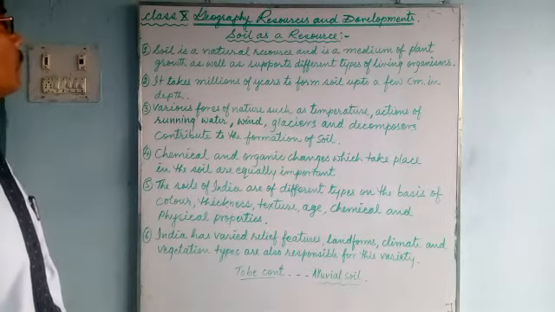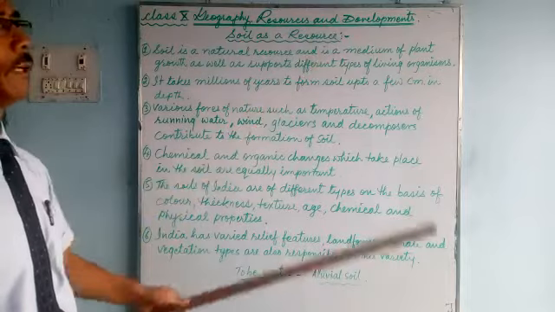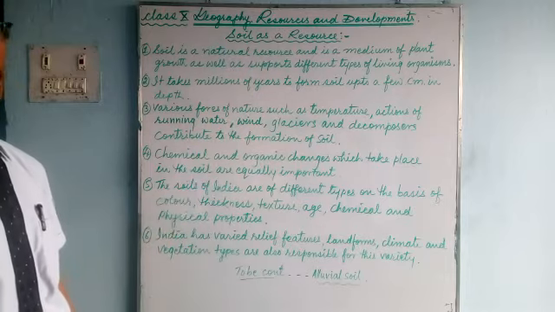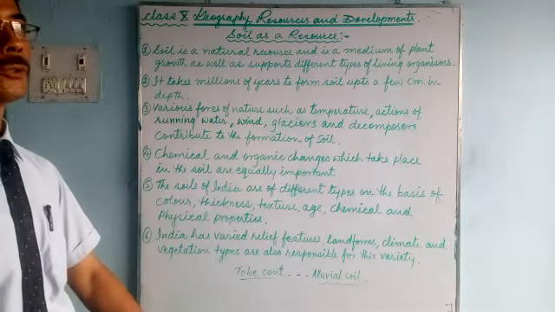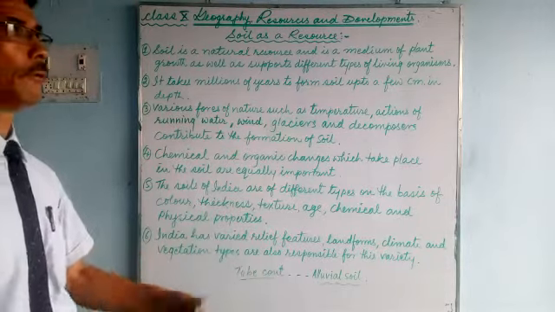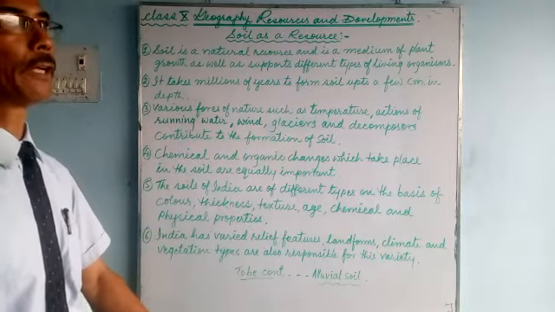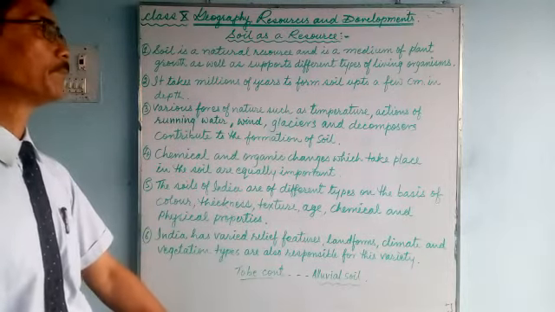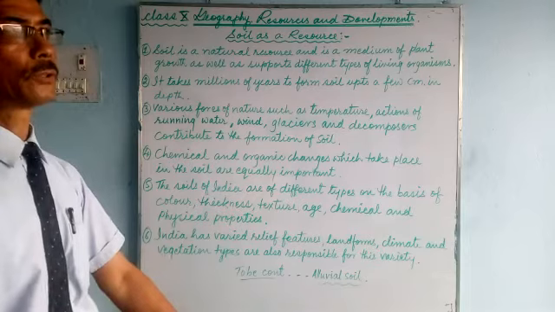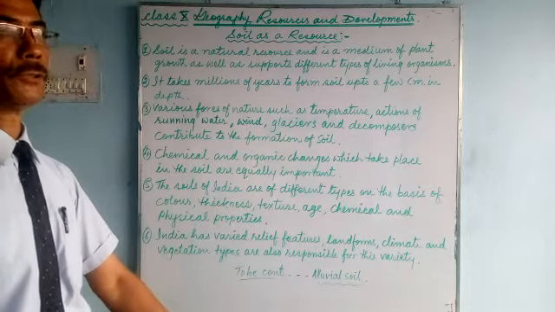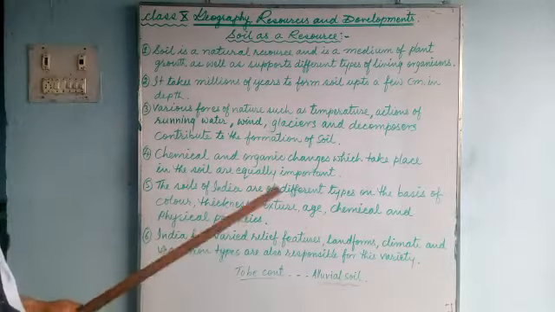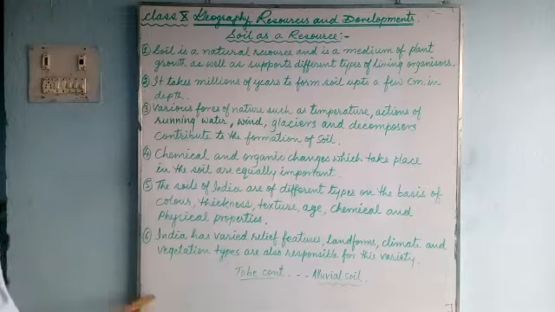Now, we were talking about resources and development and soil as a resource. We have already discussed what is called a resource. Resources are the things which we find on the earth and use for our development and our survival. Those things or objects are called resources, such as land, minerals, forest, water. These are all resources. We use them. Here I wrote 6 points altogether.